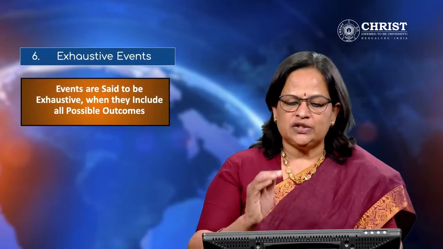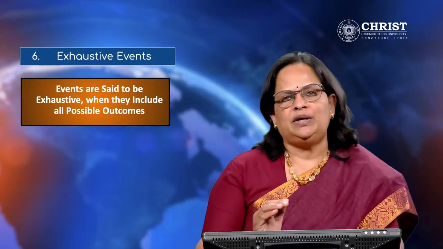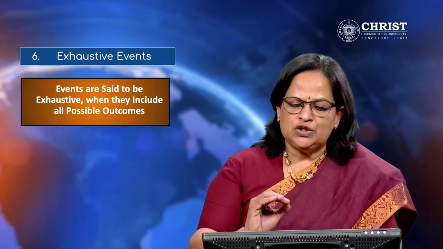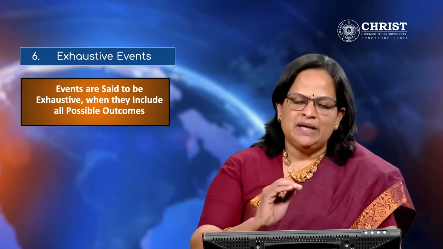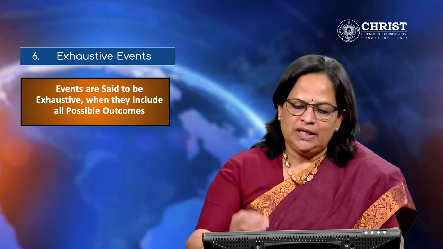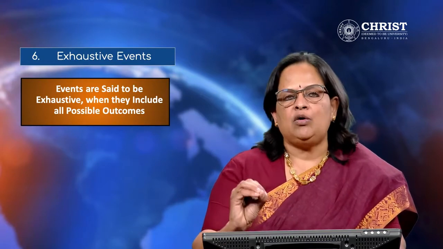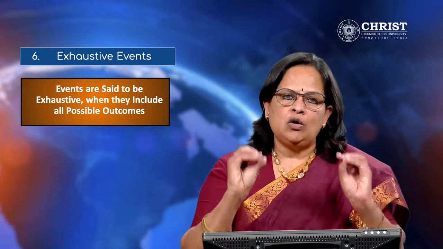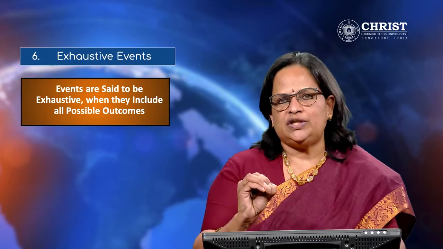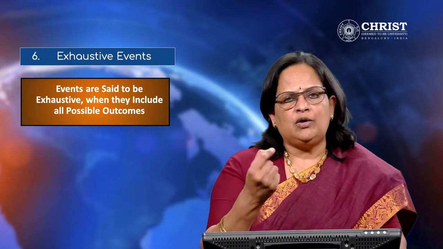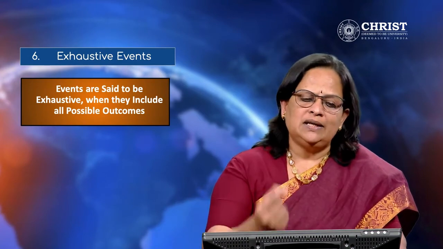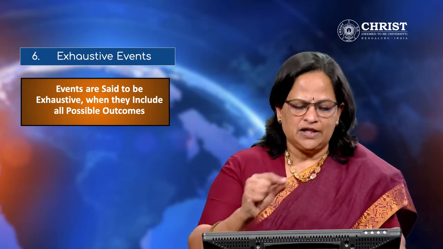Then exhaustive events. Events are said to be exhaustive when they include all possible outcomes. For example, while tossing a coin, we may get head or tail. While tossing a dice, we may get either 1, 2, 3, 4, 5 or 6 as the outcome. So all the possible outcomes we are considering in exhaustive events. Or if taking a card from 52 cards, it can be anything out of 52.